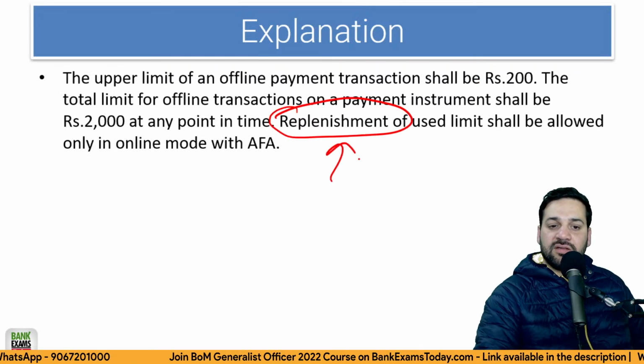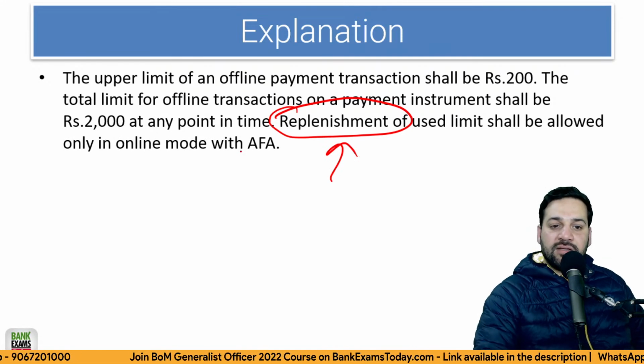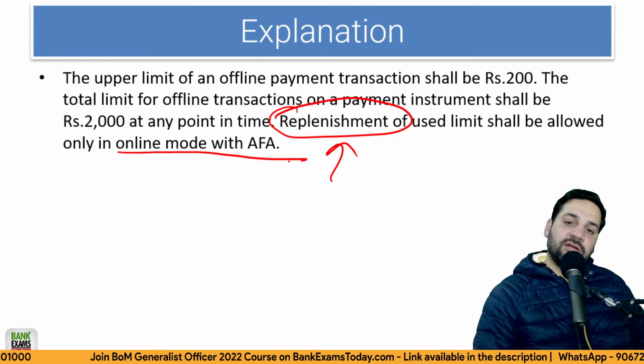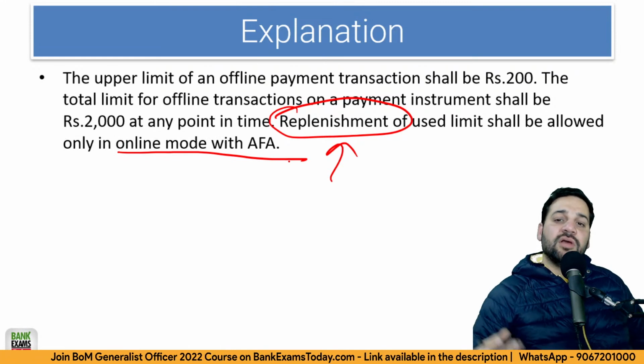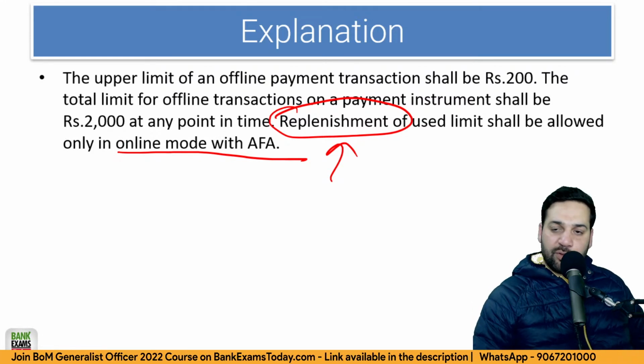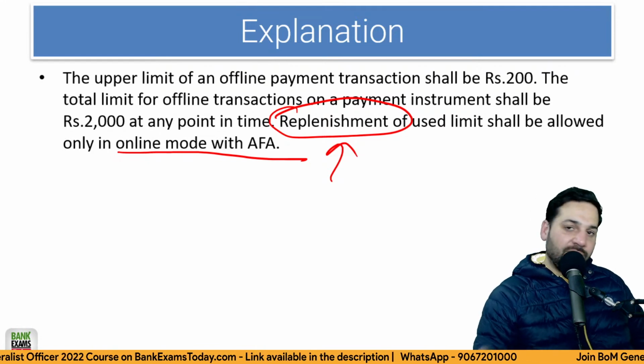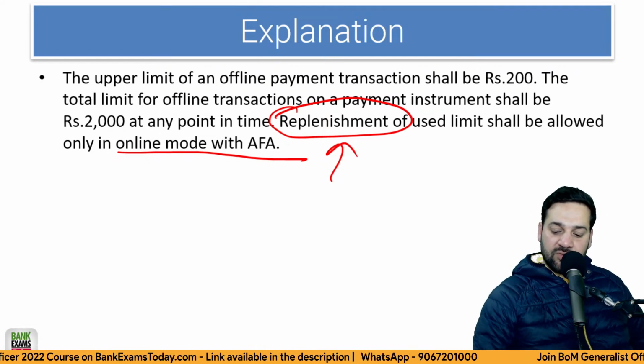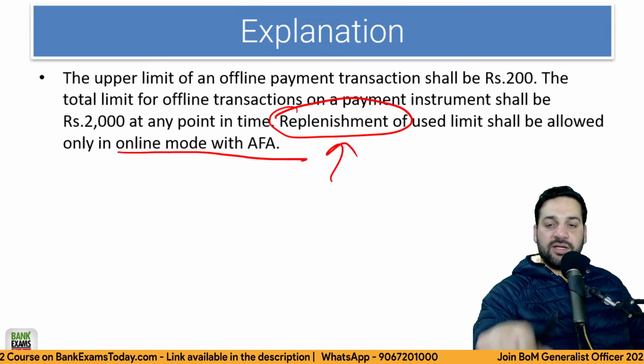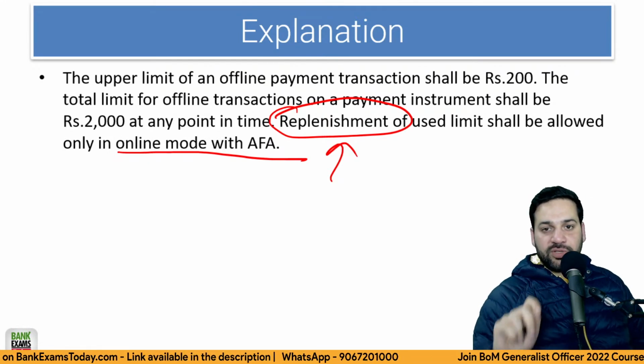That is called replenishment. You need to do it in online mode, with the additional factor of authentication. You'll get the OTP and all those procedures, and you can refill it. The limit is 2000, and there you have to enter the OTP. Once you have filled your wallet with 2000, then spend it. For each transaction the limit is 200 rupees.